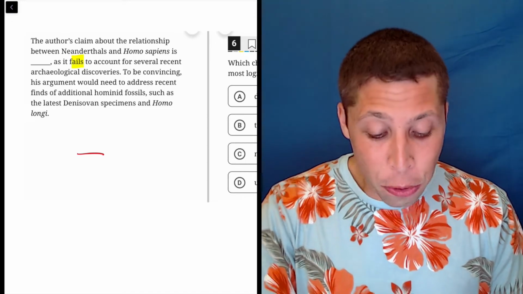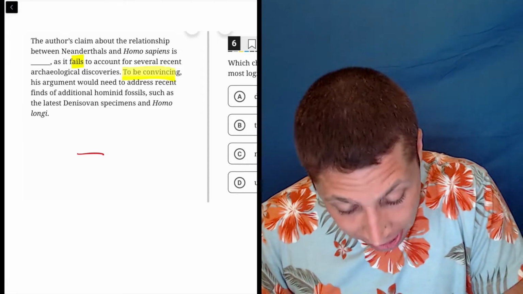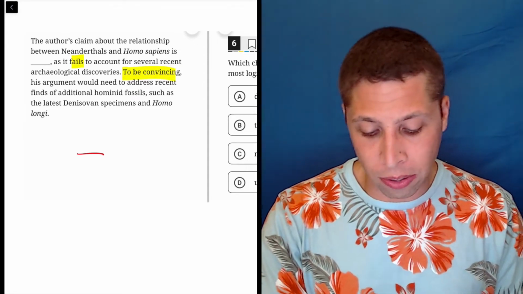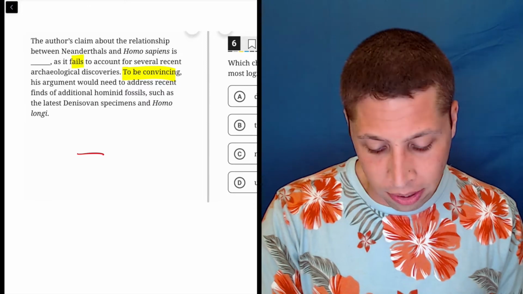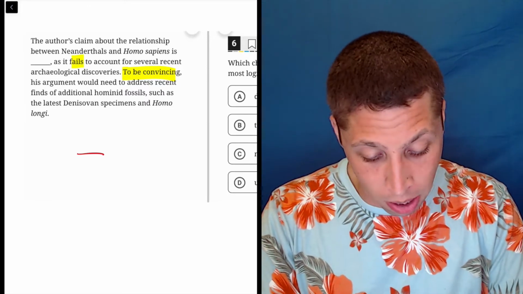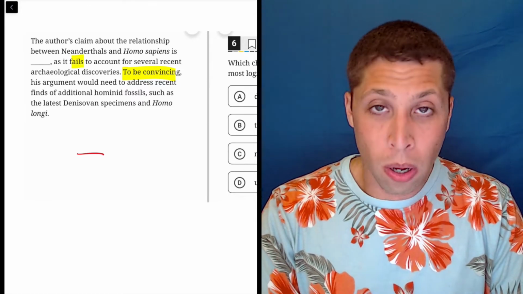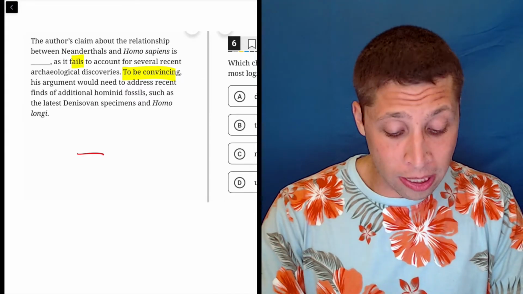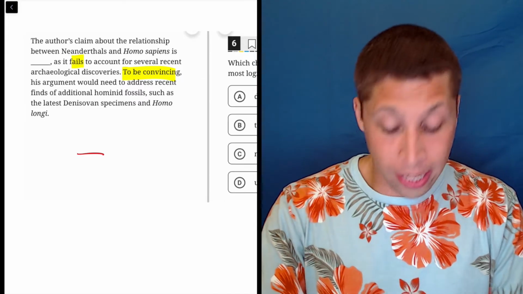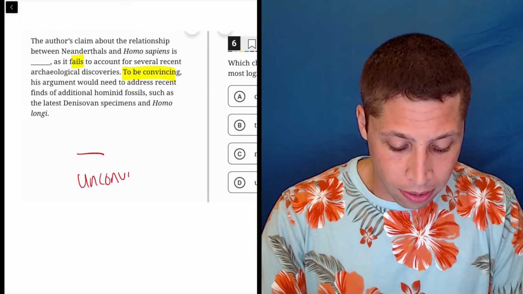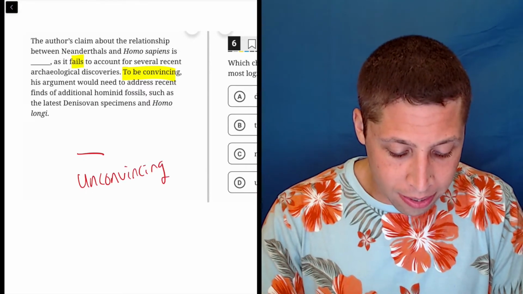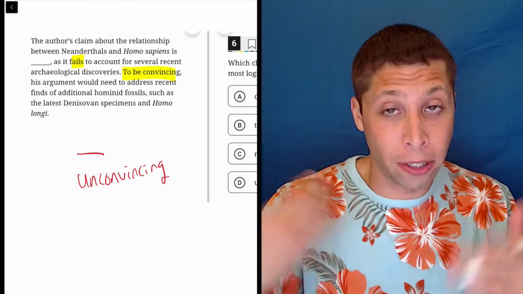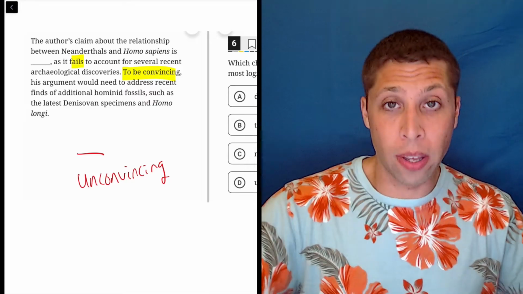The next sentence, to be convincing, his argument would need to address recent finds of additional hominid fossils, such as the latest Denisovan specimens and Homo longi, whatever. Okay. So not only is it negative, but they get really specific. They're basically saying it's unconvincing. And then the next sentence is saying that in order to kind of overcome that failure, to be convincing, it needs to do this other thing, right?